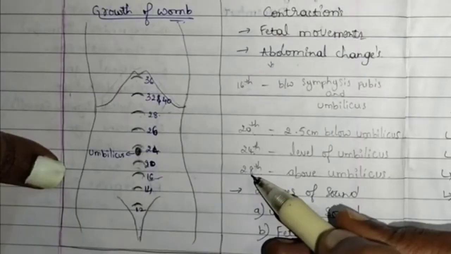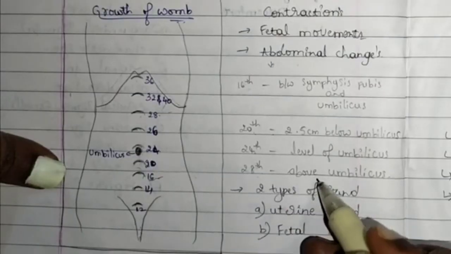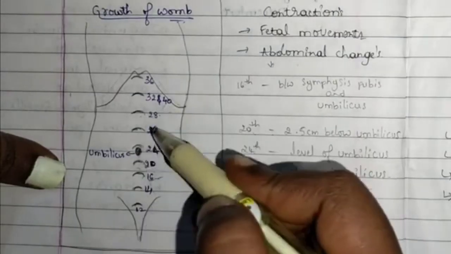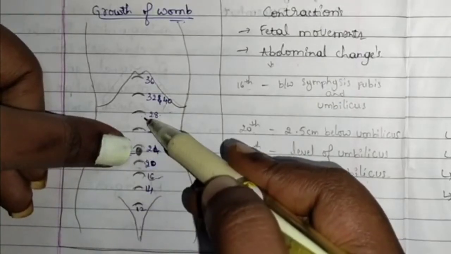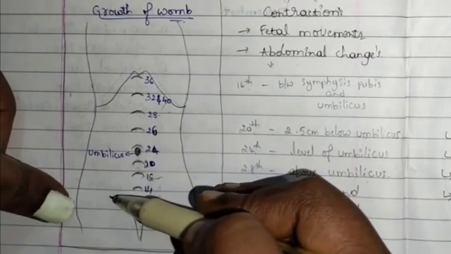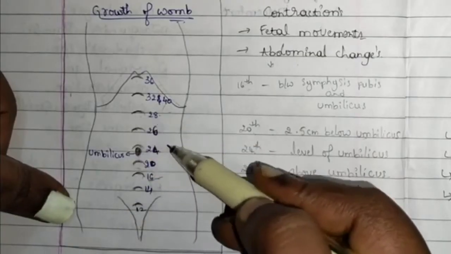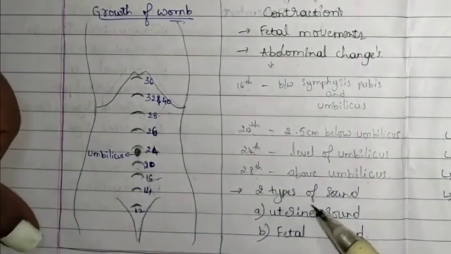And next, the 28th week. At the 28th week, the level of the uterus is above the umbilicus. See, this is the 28th week and this is the umbilicus. This is above the umbilicus. So, at the 28th week, the uterus will be expanded above the umbilicus.